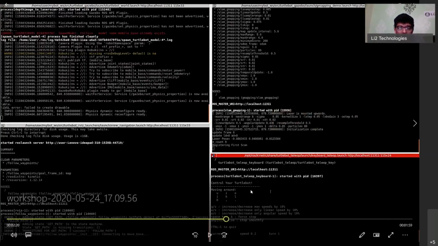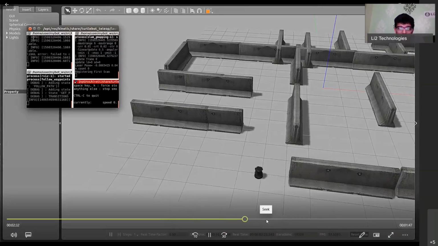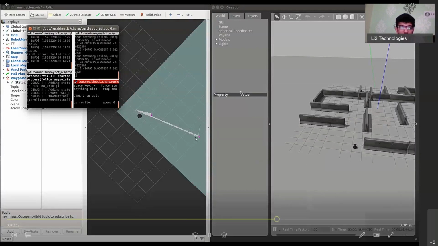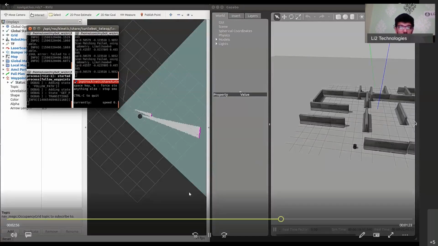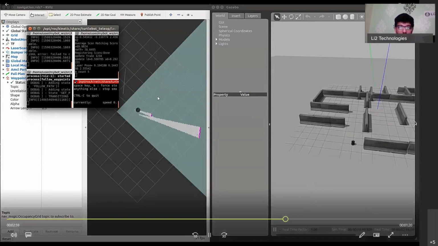And then here I'm opening a keyboard_teleop, which is what we just did. And then using that, we'll be able to move our robot along. As we move our robot on the screen, you'll be able to see that the map gets updated every time. So as the robot moves in circles, you can see that various other parts of the map, which were not there before, are getting updated.